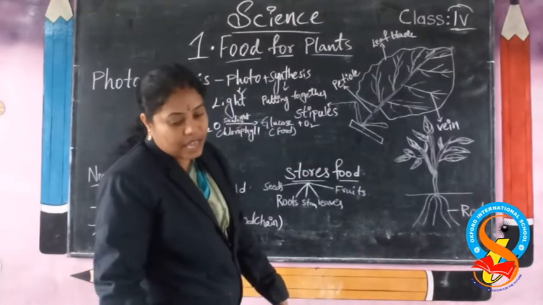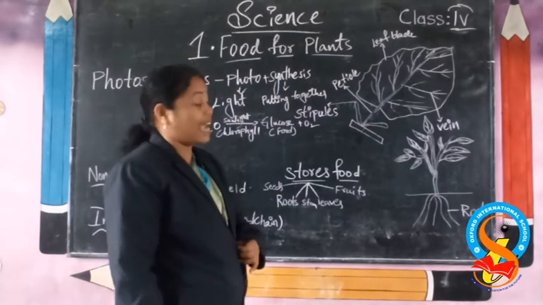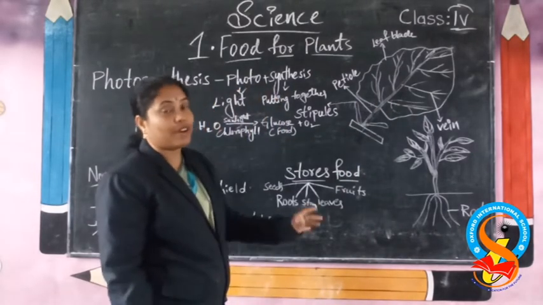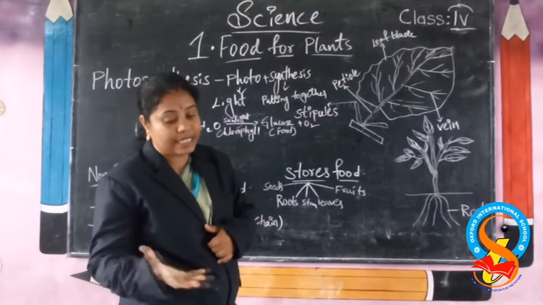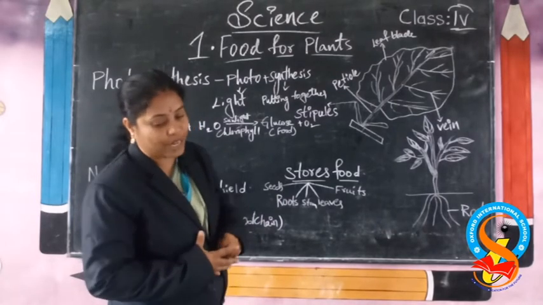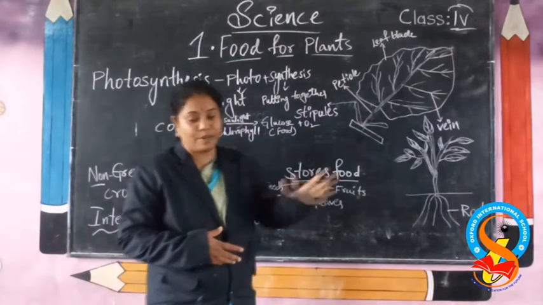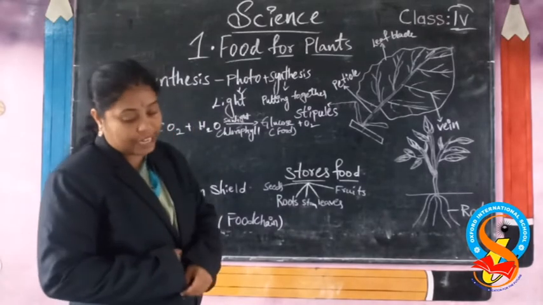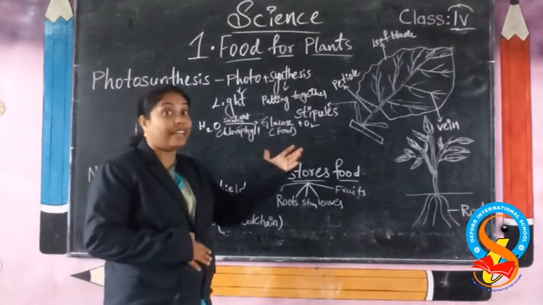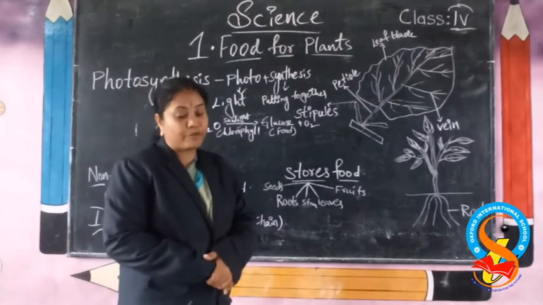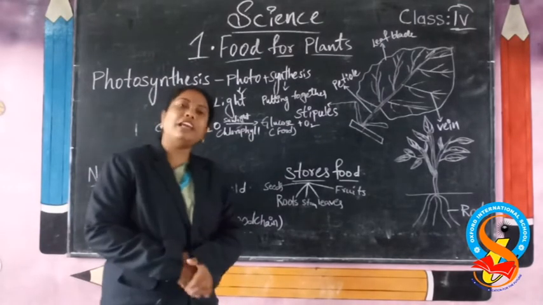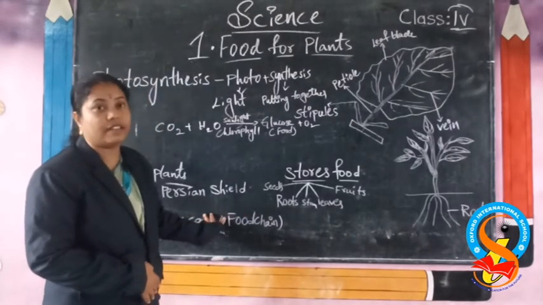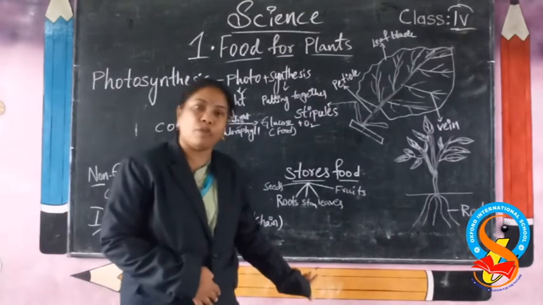Okay, students. And here, very small, tiny pores are present inside the leaf. We call them stomata. Through the stomata, gases are released in and out. And the leaf is the food factory of a plant. Leaves need chlorophyll, a green color pigment found in the leaves of a plant. Some will be non-green plants, for example croton and Persian shea. These are the non-green plants, and they too prepare their own food.